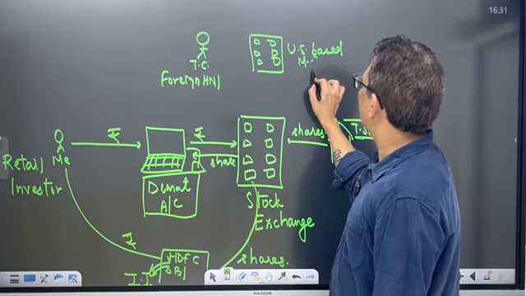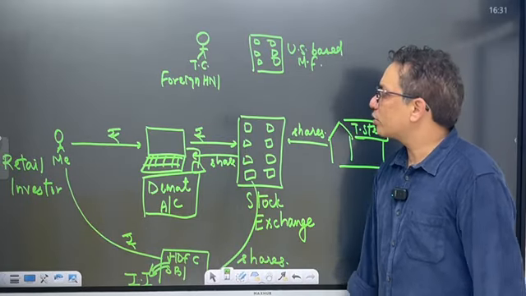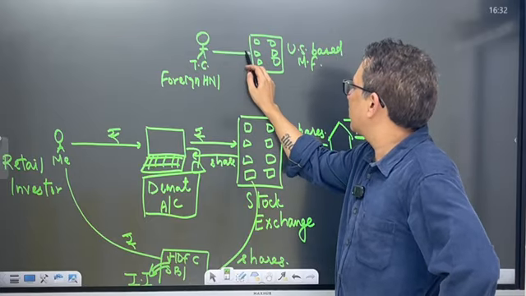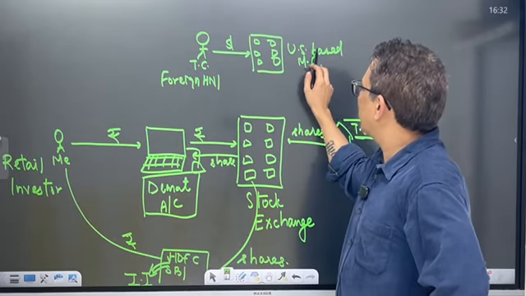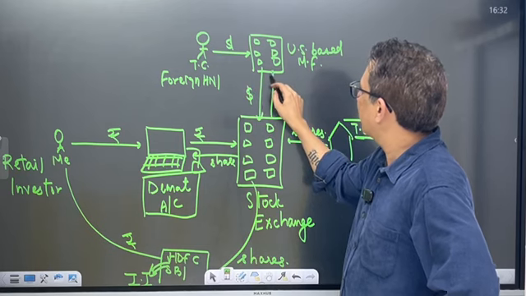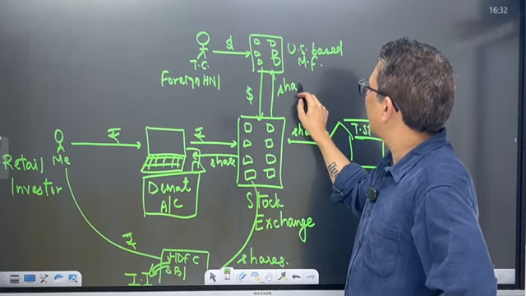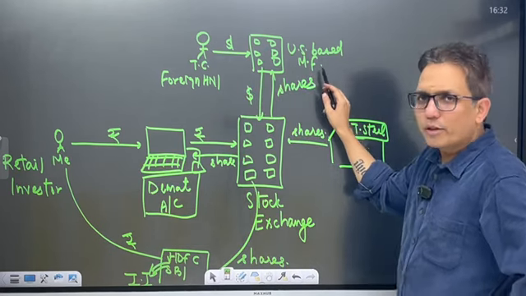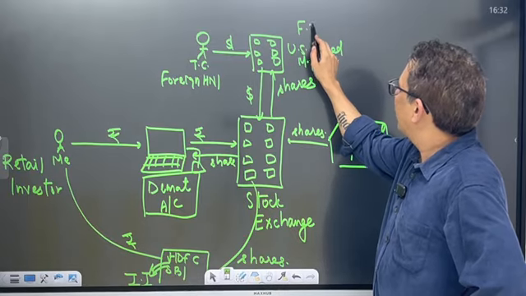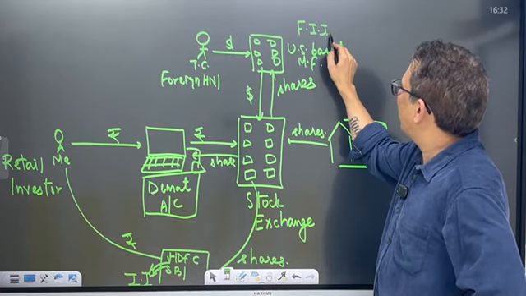So if Tom Cruise wants to invest in the Indian stock market, he gives his funds to a US based mutual fund and it invests in the Indian stock market. So this US based mutual fund is basically a foreign institutional investor.